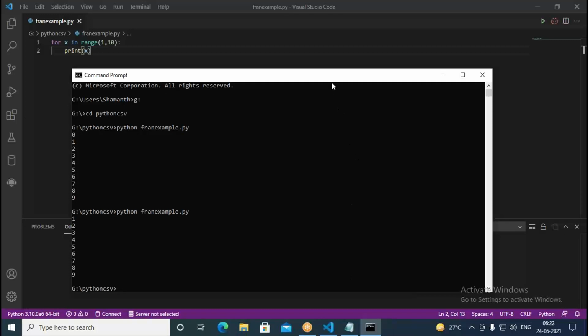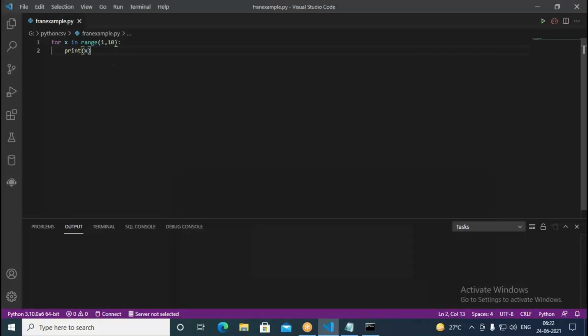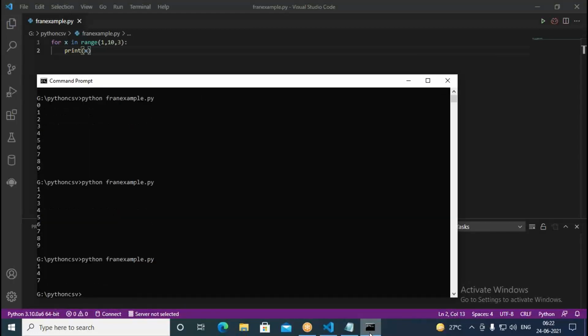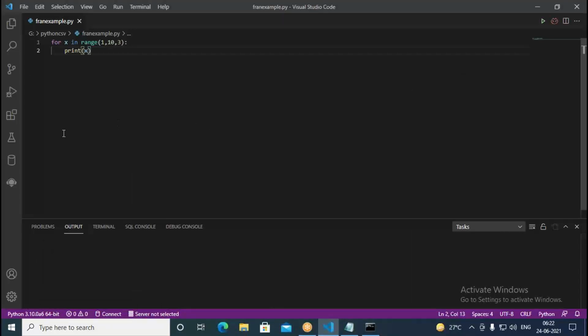And even if you want some incrementing or step value, say here something like 3, then it prints 1, it prints 4, it prints 7. After that it ends because we use a step value. So it's printing here 1, 4, 7. So like this, you can use a for loop over a range of numbers. When you want to execute a fixed number of times, you can use range. Okay, so like this you can use a for loop.